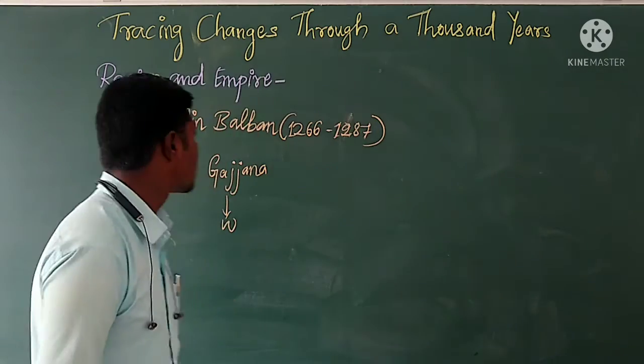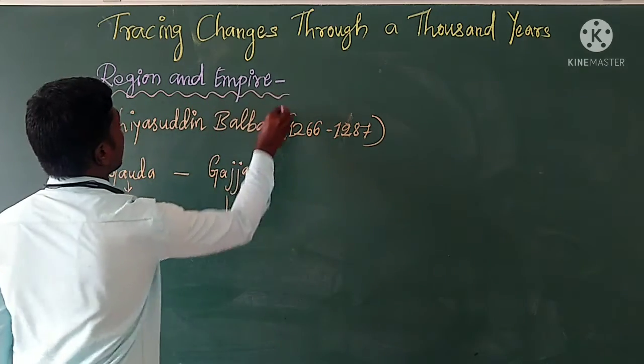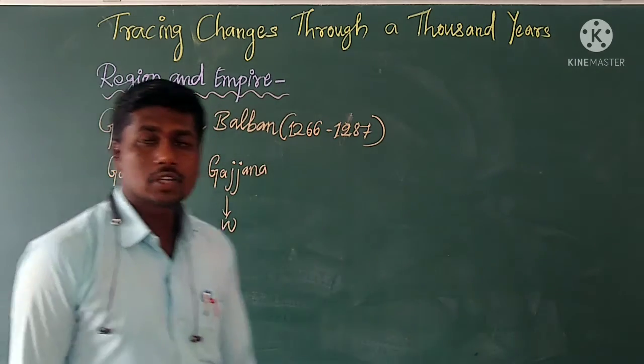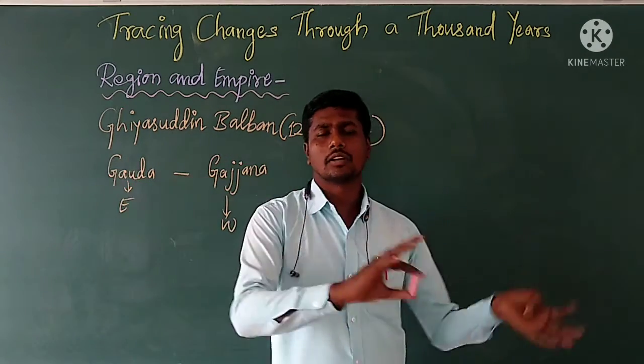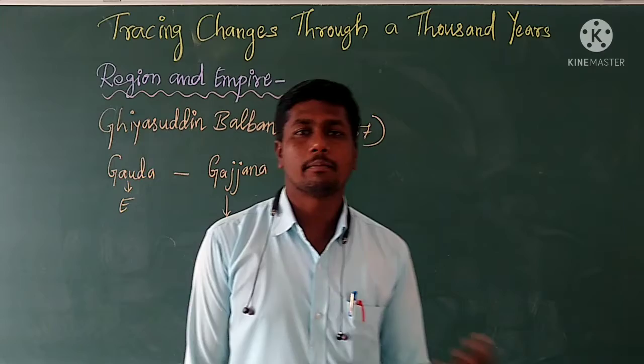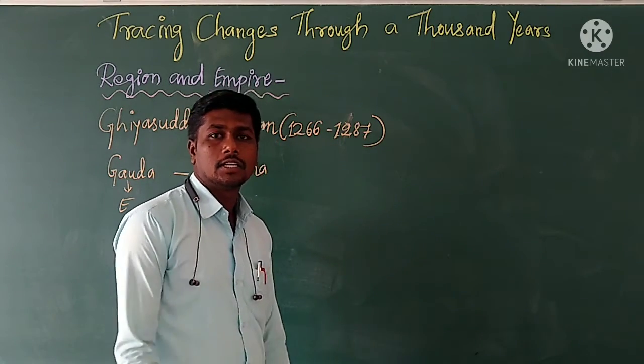The new topic in this chapter is region and empire. Region and empire, which means area and empire. Which were the areas ruled by the various empires, various emperors, rulers, etc. So about this we will learn today.